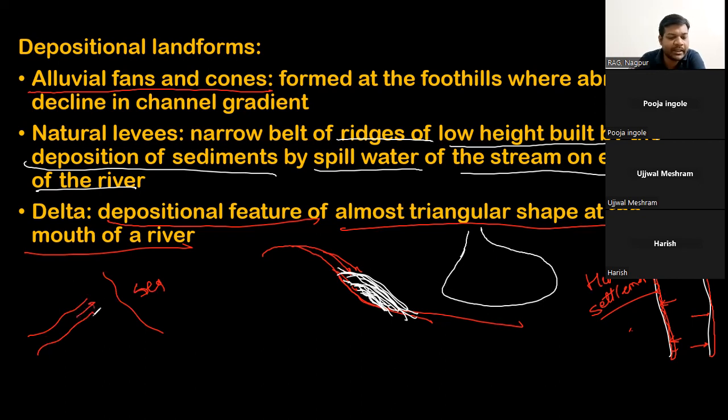When marine activities are calm and not that pronounced, the river will deposit its material in a triangular shape, and these kinds of deposits are called deltas. It is formed at the mouth of the river, when the river meets a sea or a large lake.